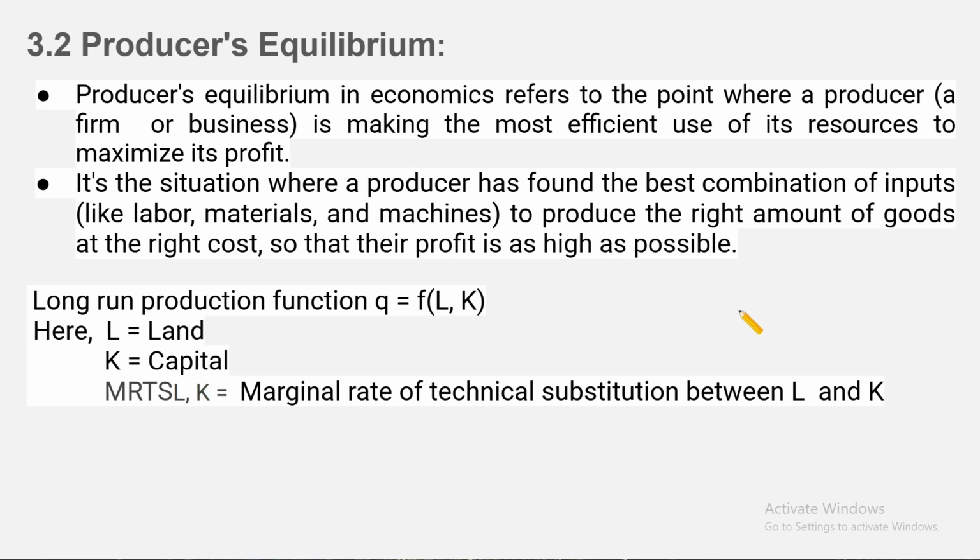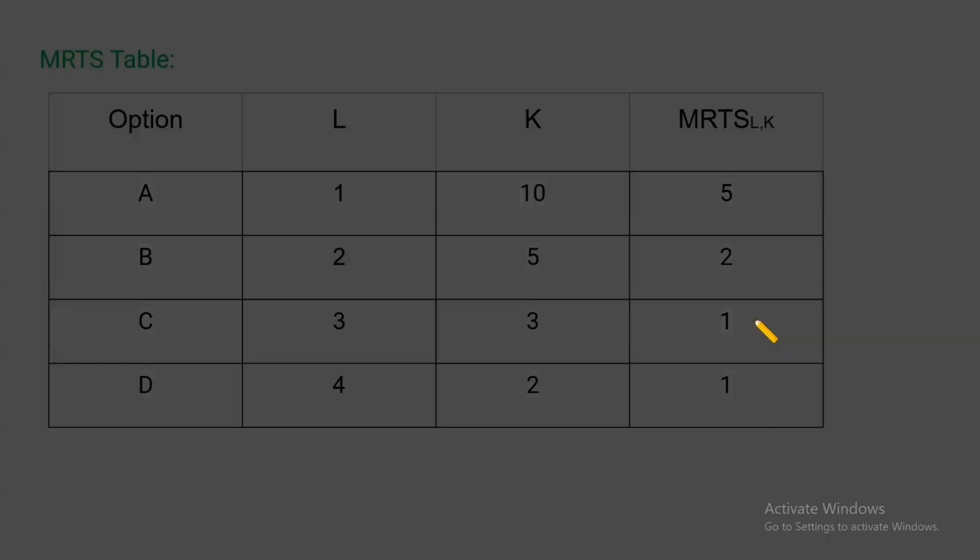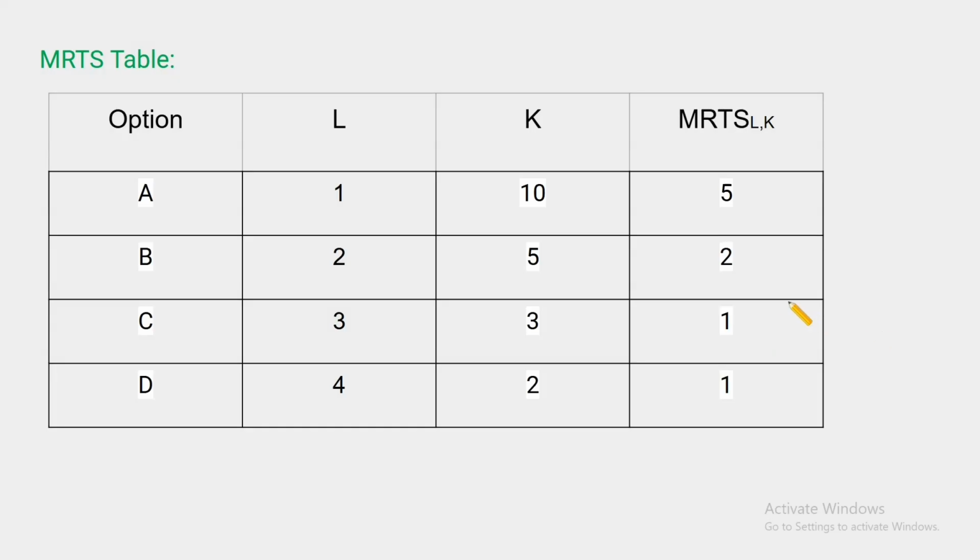In the long run, the production function is Q equal to F of L and K. Here L equals land, K equals capital. So we can get the marginal rate of technical substitution between L and K, and we can call it MRTS of L and K. Here is the table of MRTS. So if you observe this table, here is how MRTS is calculated.